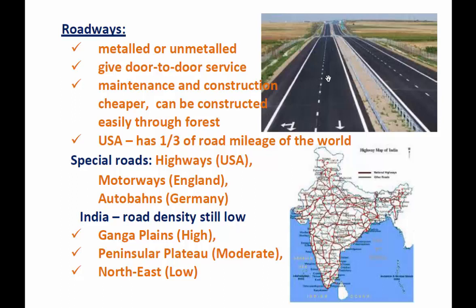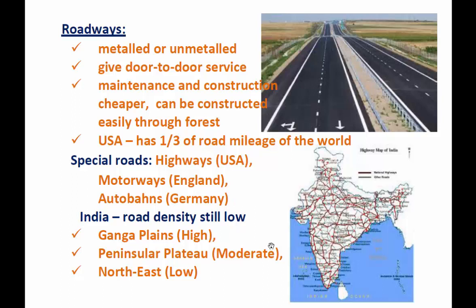And also this USA has a special road which is known as highways. You can see in the picture also. It's one of the highways in the United States of America, and it is known as motorways in England, and in Germany it is known as autobahns.